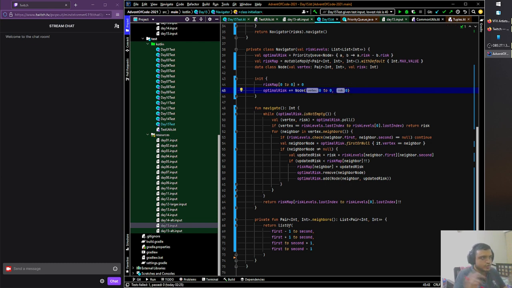And this is all we are going to do to start. We will update the optimal risk only at these points, right? So that's basically what we're going to do. Fairly simple. I think this should work and should solve our problems.